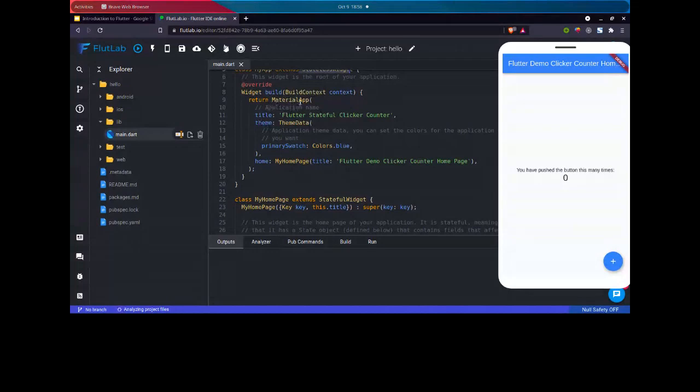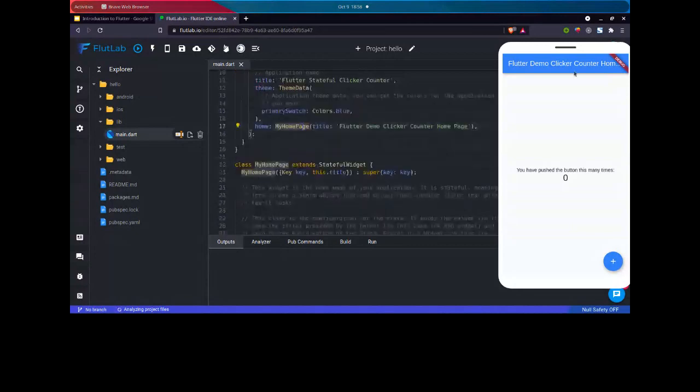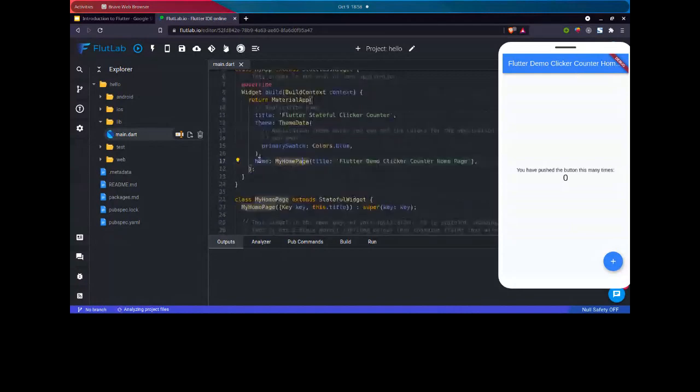Inside the MaterialApp, you can create a title and then a theme, where you can set your colors, type of style, font size, etc. And then inside the home, we have MyHomePage. Currently, we don't have any screen. We said that we have an application, but with this home, I'm saying that this is our home page. This home page is not built currently. With this home, we will be building our home page.